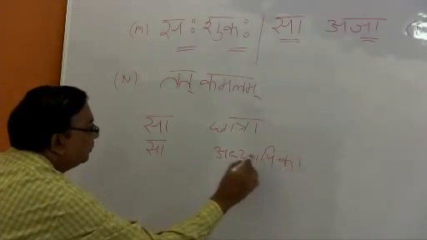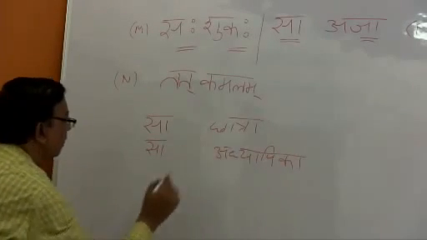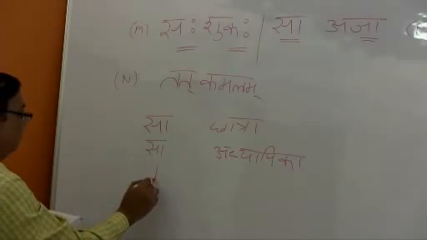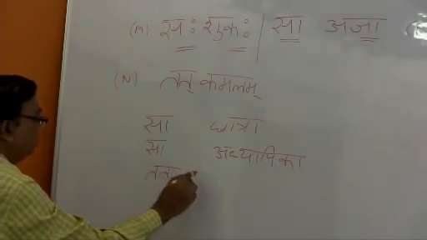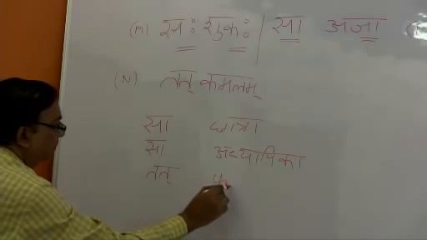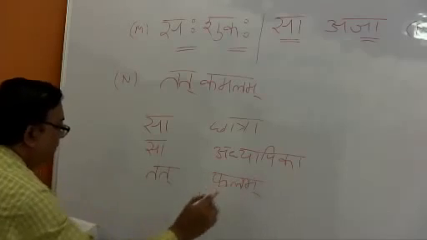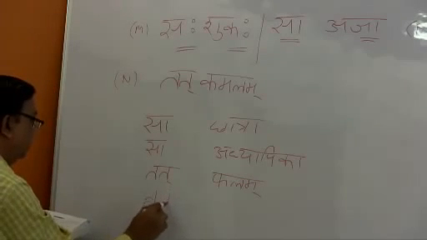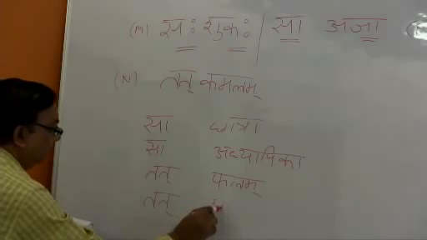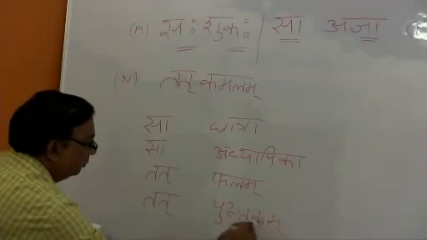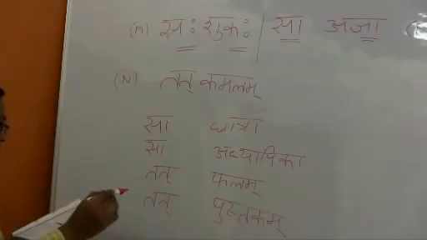Adhyapika, like that. Then tat, with tat you can make a sentence. Tat phalam, or you can make another sentence with this. Tat pustakam, that's a book.